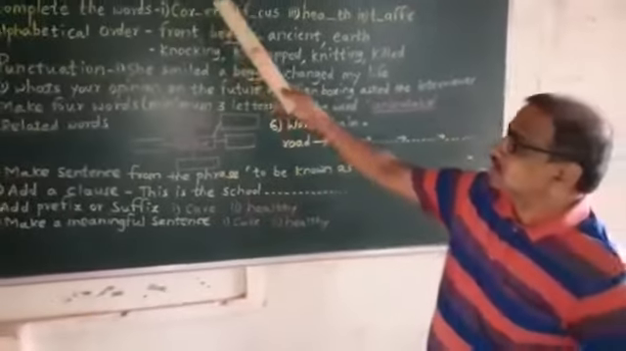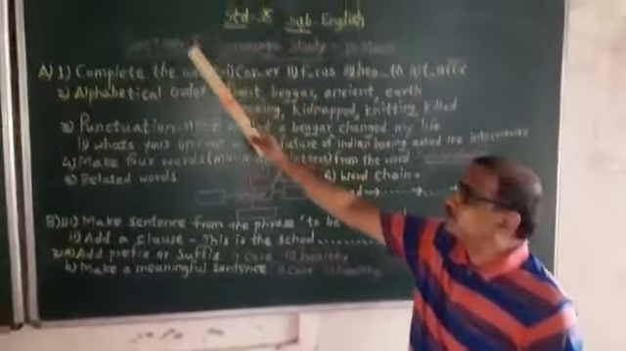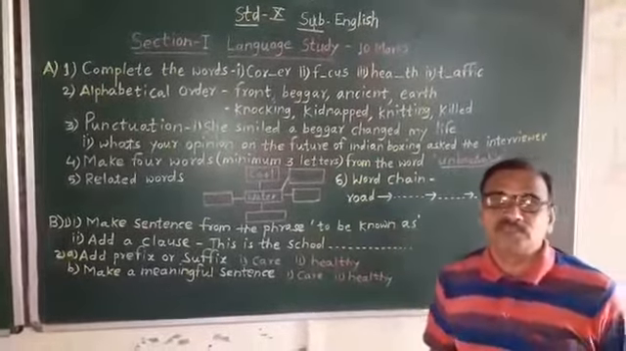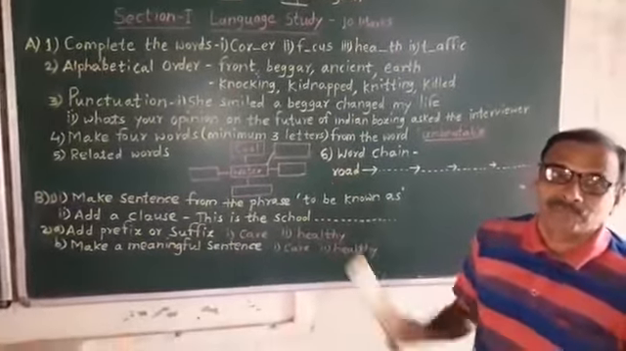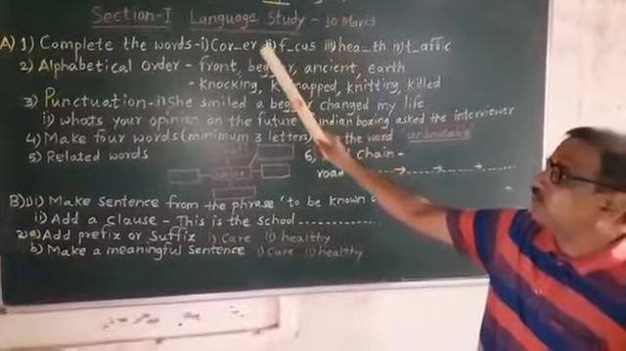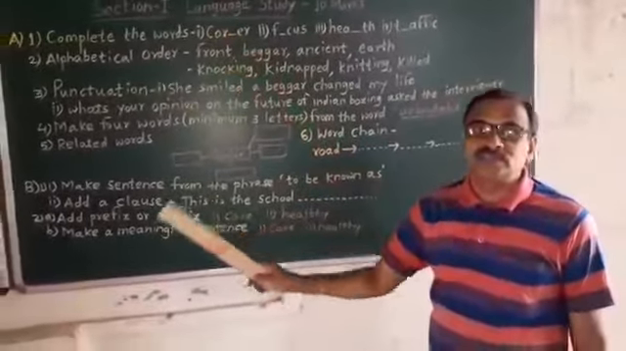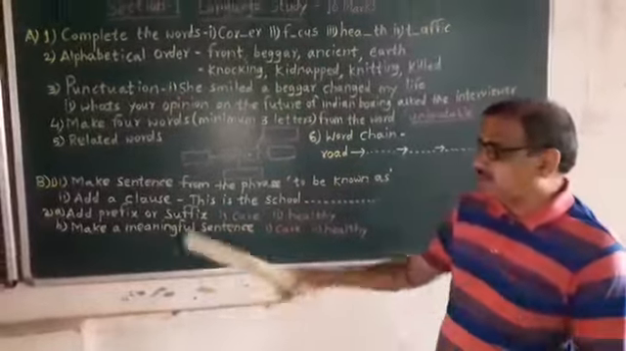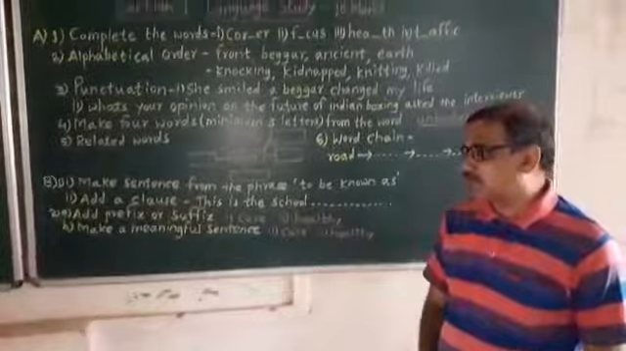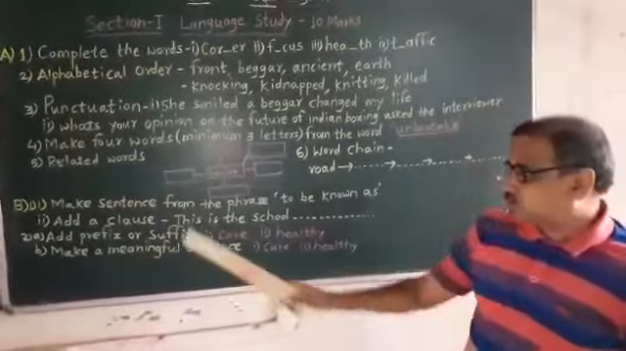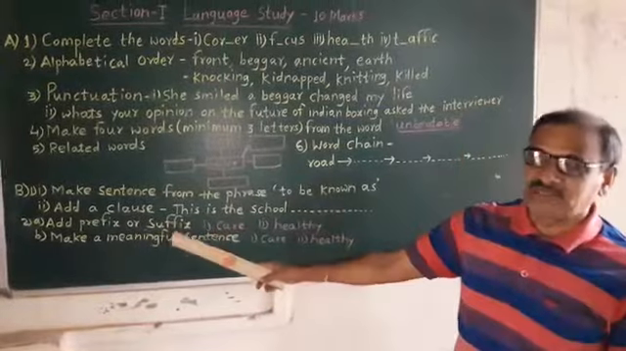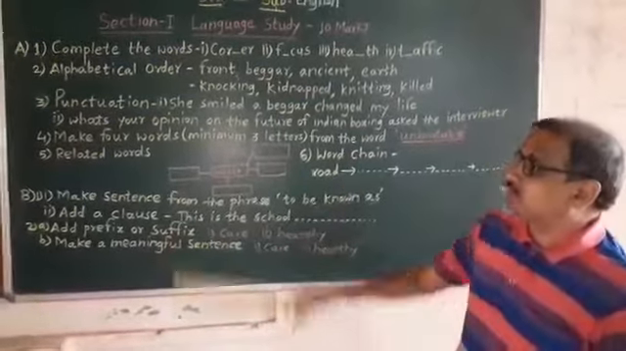So, see section 1, language study, for 10 marks, 8 plus 2 marks, remember it well. A question, 8 marks: you have to write 4 activities out of the given 6 activities, and then in the second question, like B question, you have to write one activity each from 2 given sub questions for 2 marks. So let us start.